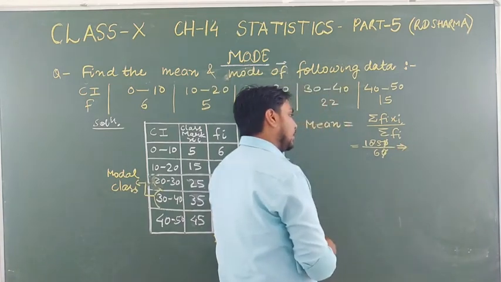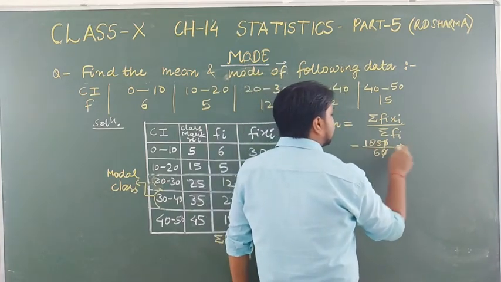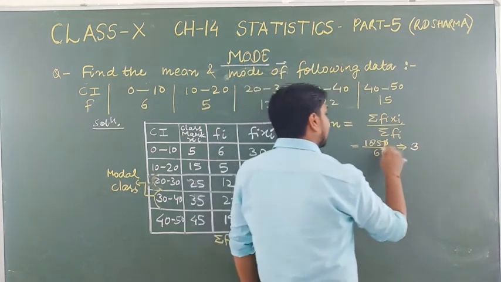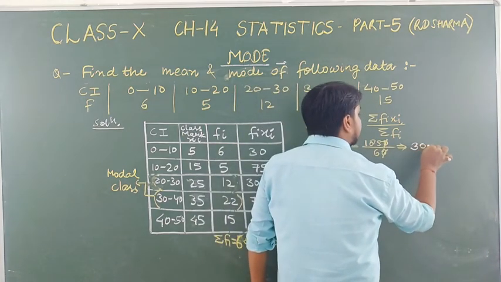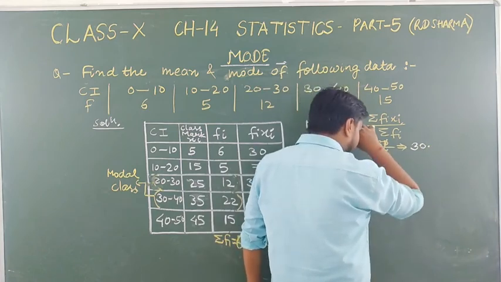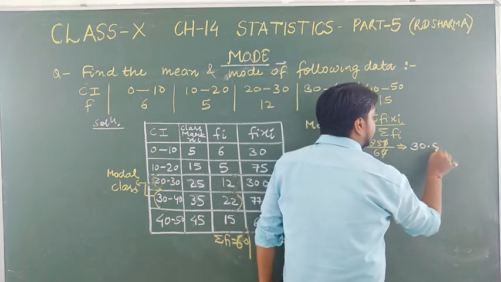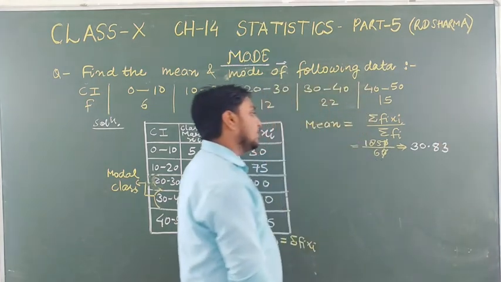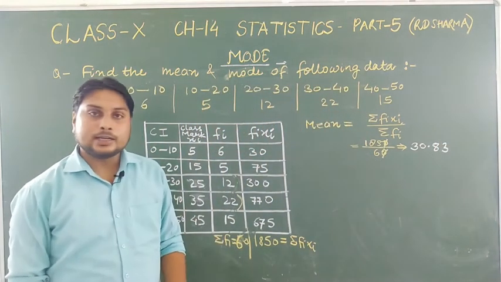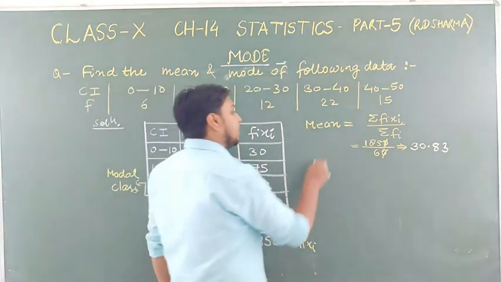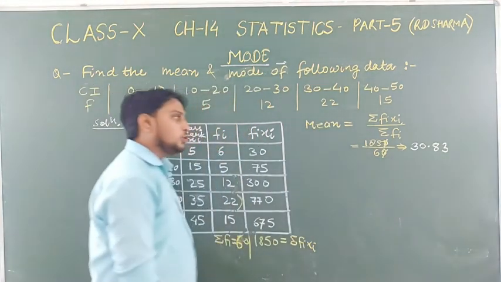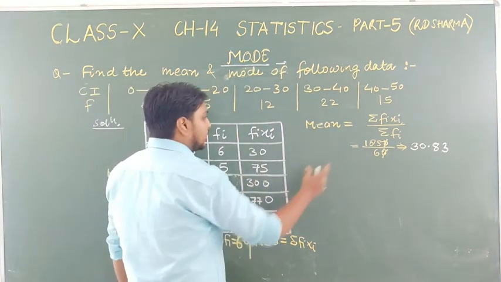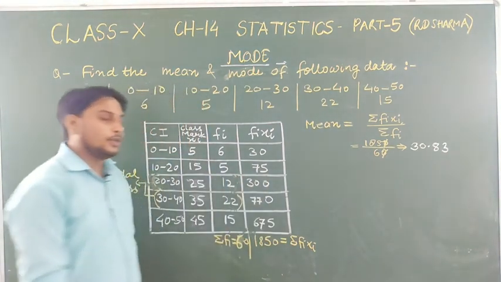So how much will it be? 6 3s are 18, then 5, then 0 times, then 50. 6 8s are 48, and 6 3s are 18, like this. So 30.83 is the value of the mean of this question.